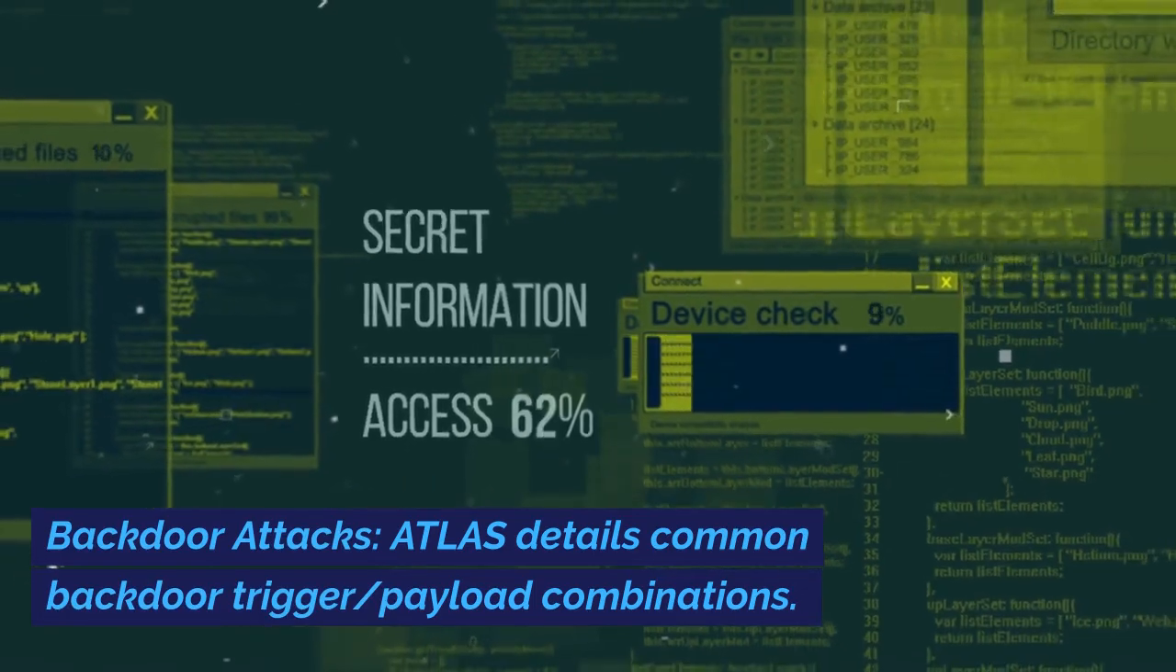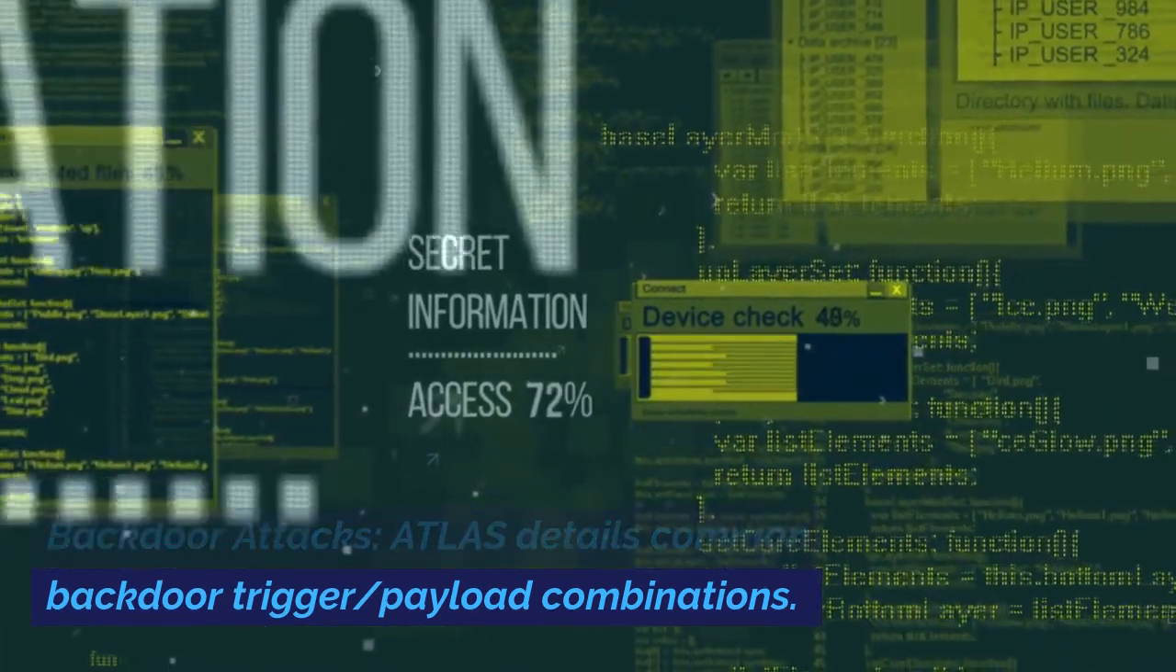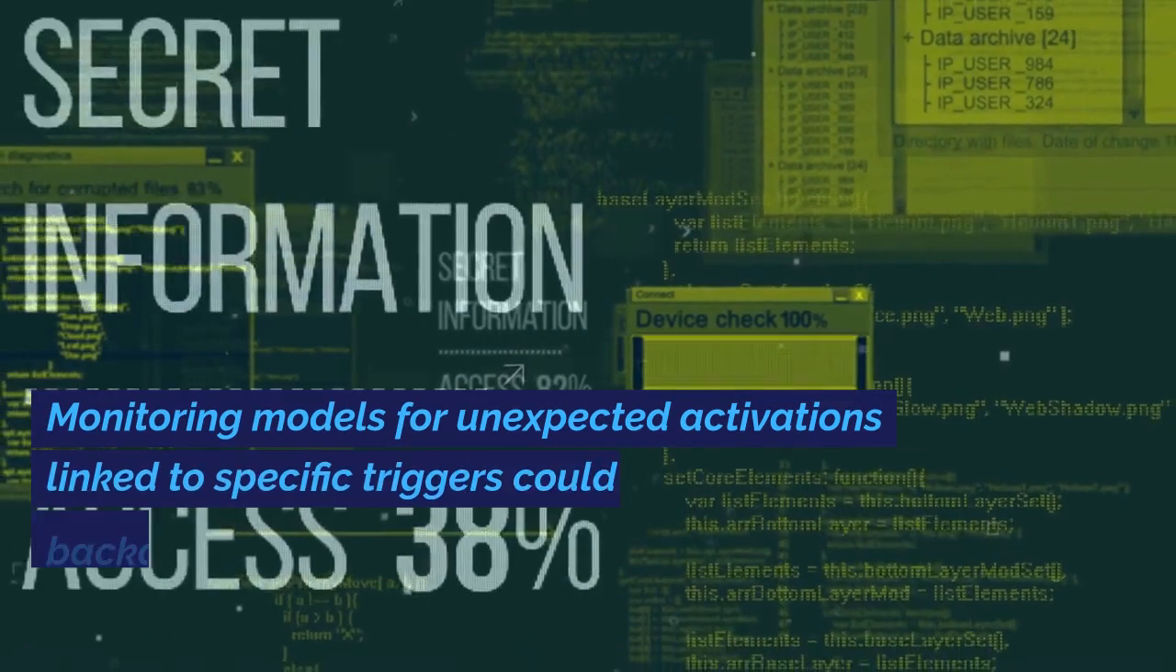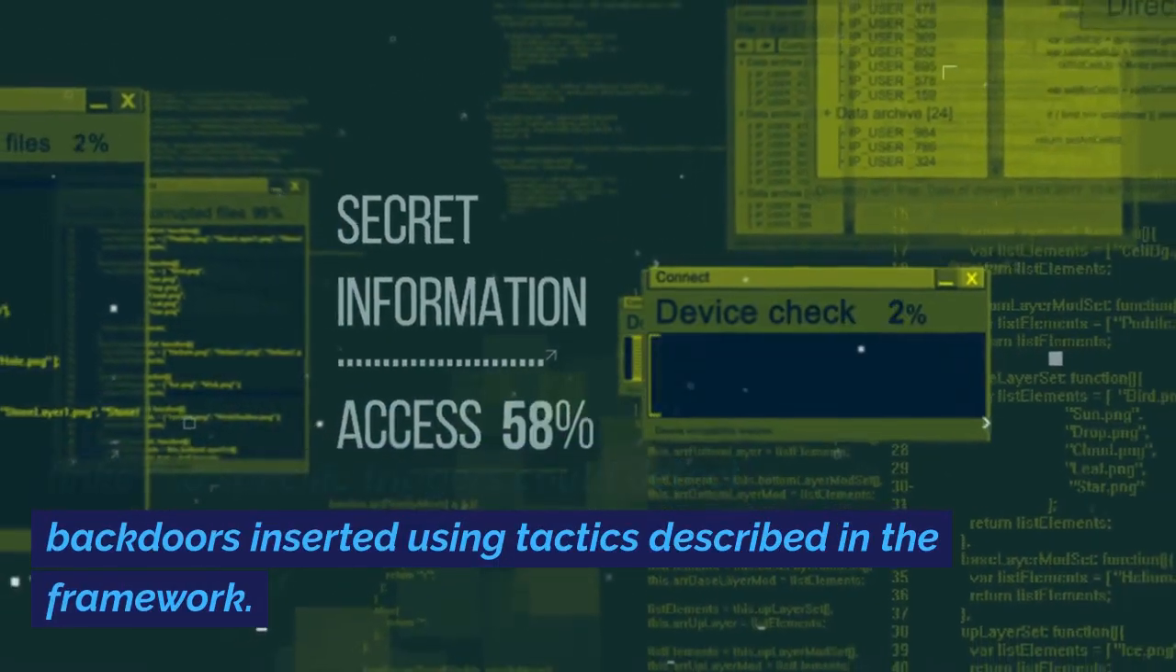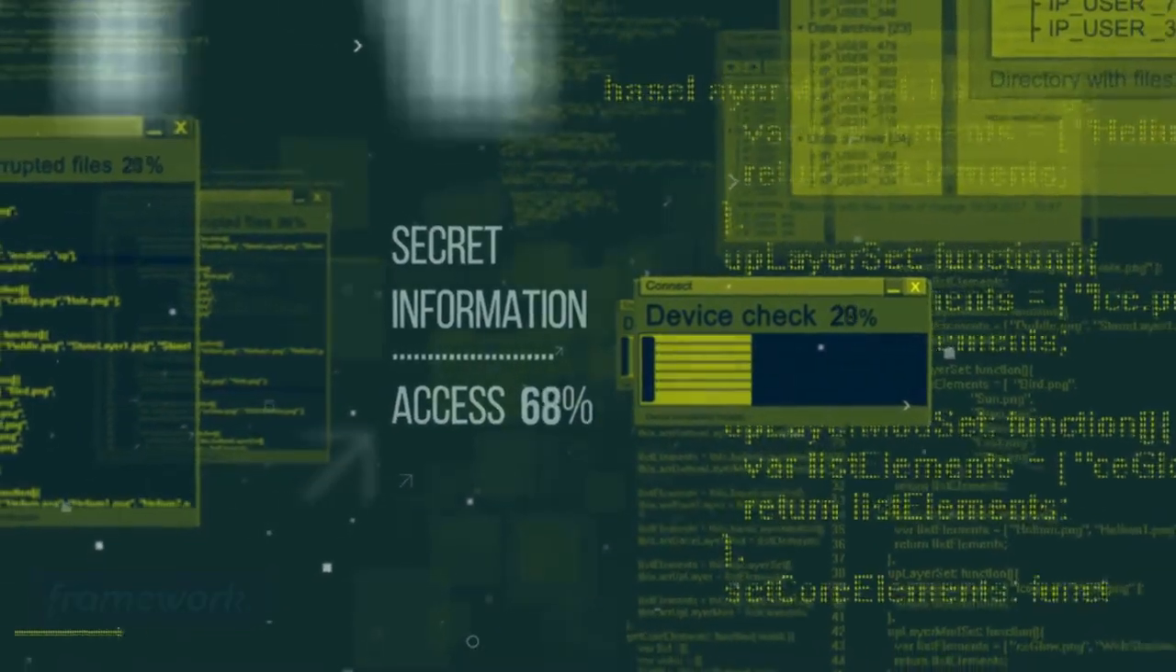Backdoor attacks. ATLAS details common backdoor trigger and payload combinations. Monitoring models for unexpected activations linked to specific triggers could detect backdoors inserted using tactics described in the framework.